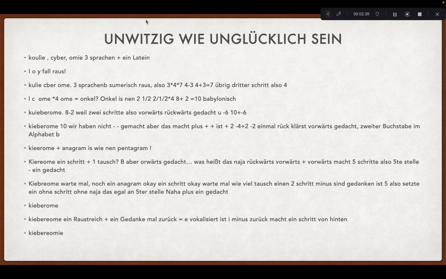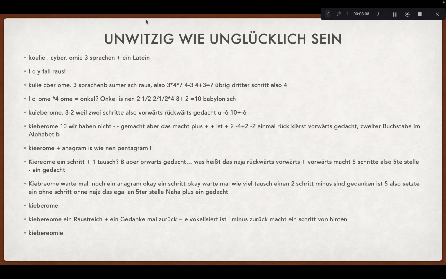What we cut out is an L and a C at first. Then we have an OMI left. OMI times 4. OMI is uncle in a different language. Uncle is a 2.5, I'm pretty sure of that. 2.5 times 4 is 8, plus 2 steps, or if you multiply 1.5, a half, with a 4, so you have 10.